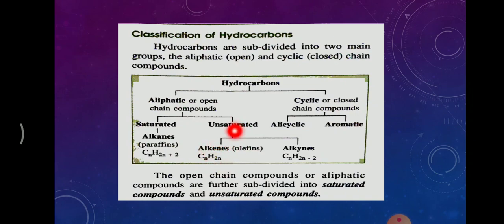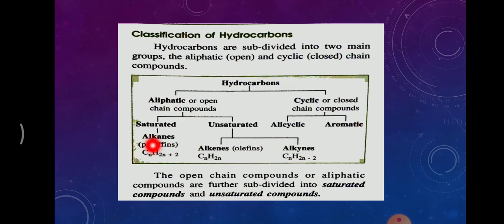Under unsaturated hydrocarbon also comes alkynes. See the spelling: ANE, ENE, and this ends with YNE. Unsaturated hydrocarbons ending with alkyne, YNE, contain a triple bond in them. The general formula of alkynes is CnH2n minus 2. So these three questions are very important.